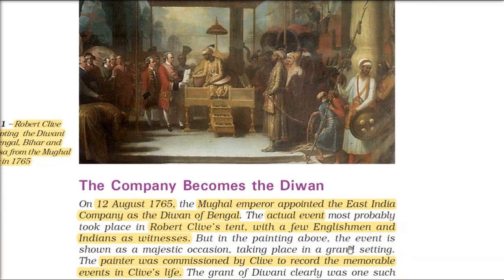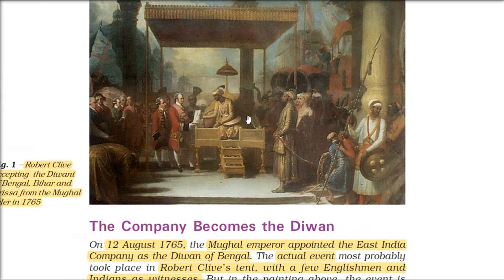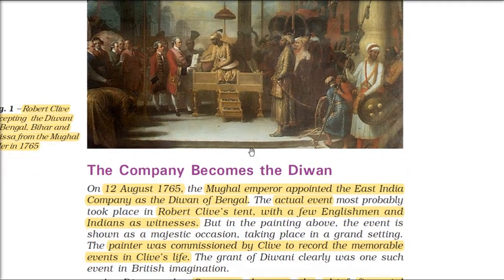We'll concentrate on Bengal. There is one line written here that this Diwani was clearly a great event, because after that things changed in the Indian panorama, the Indian subcontinent. In this picture it's shown that it's just a tent and a few people are there.